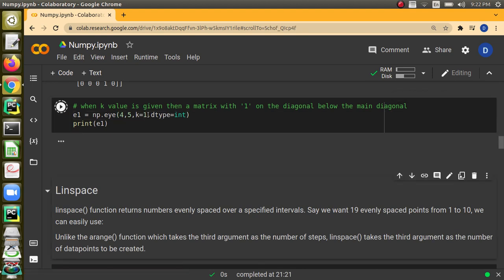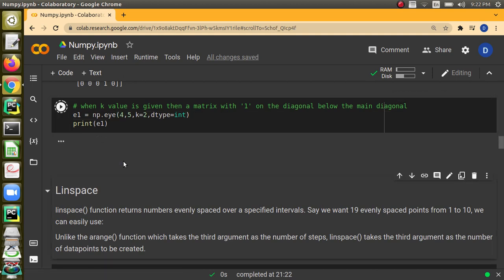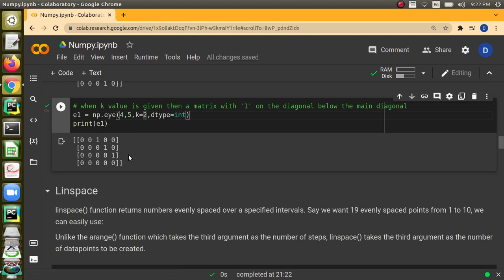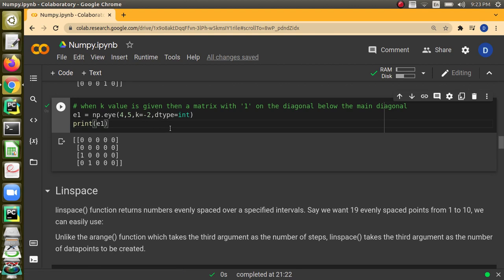If I give +1, the upper one becomes 1. And if I give 2 steps, these elements will become 1. Like this we can also control the I function. By default it is the main diagonal, but we can also have other diagonals made as ones.